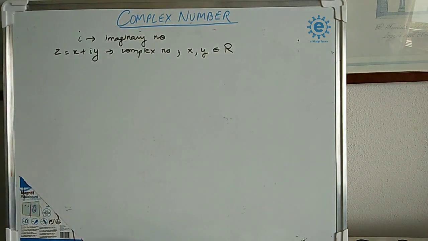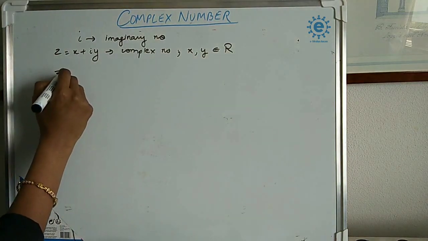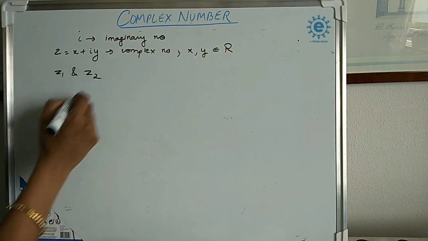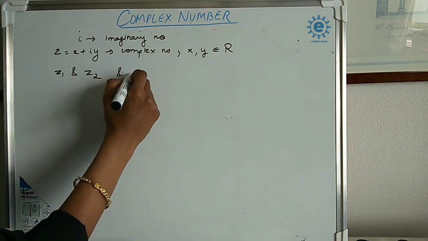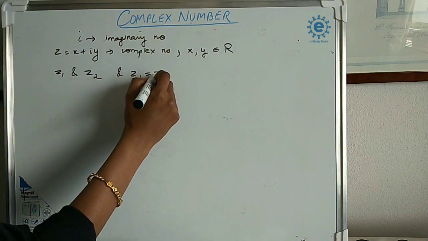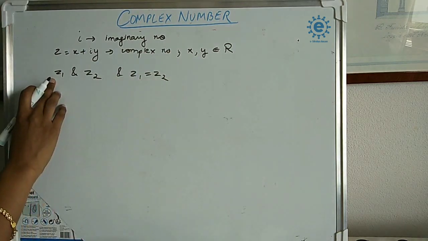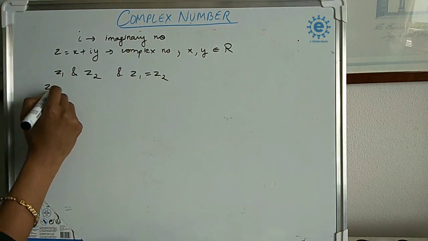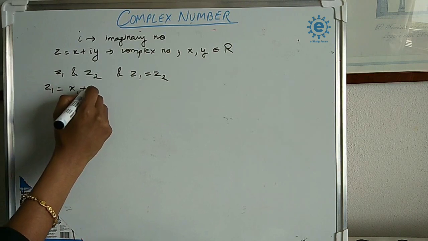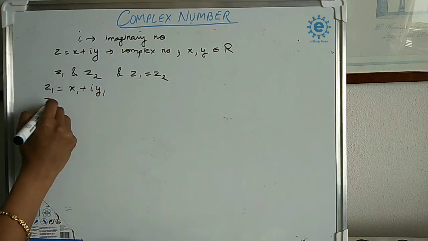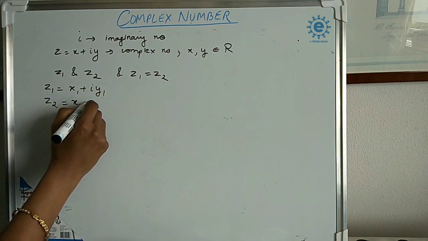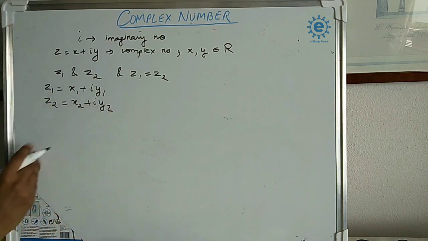Now let us consider two complex numbers z1 and z2, where z1 is equal to z2. So the basic representation of these two complex numbers will be z1 is equal to x1 plus iy1 and z2 is equal to x2 plus iy2.